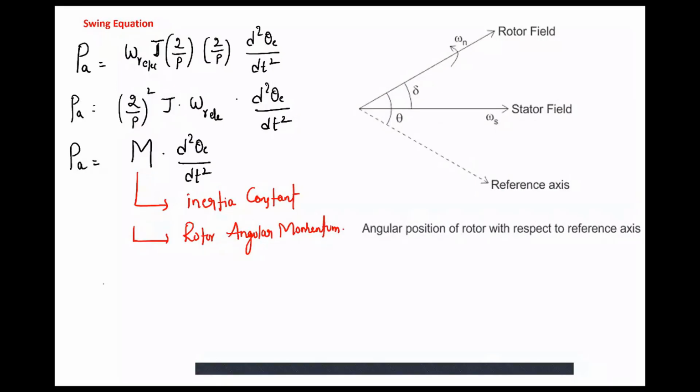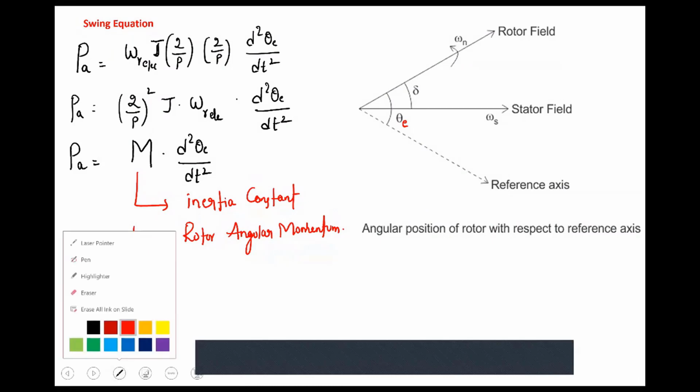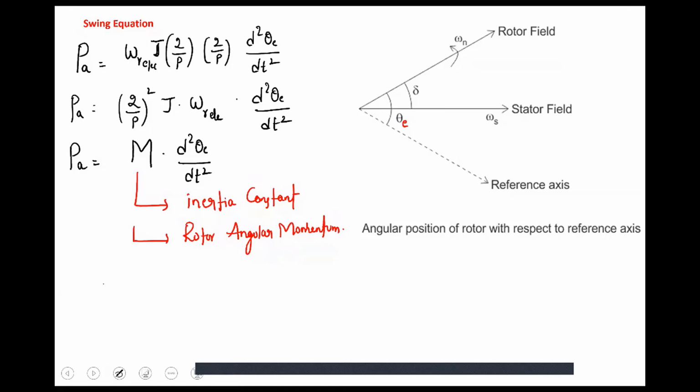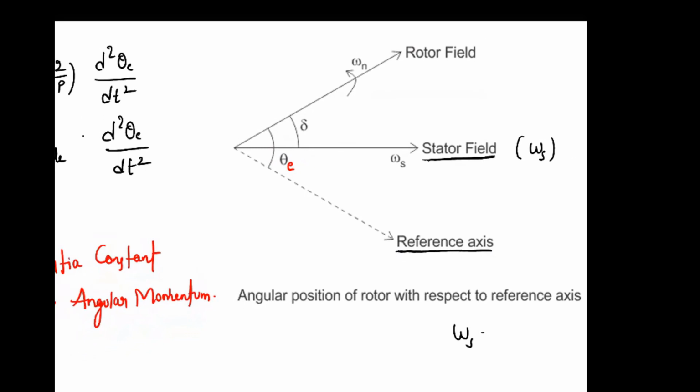Now, theta e is the electrical displacement. How have we defined theta e? This is a reference axis, and this is the stator magnetic field axis. The stator magnetic field always rotates with constant angular velocity, which is omega s. You can write omega s is equal to 2 pi f electrical radians per second.